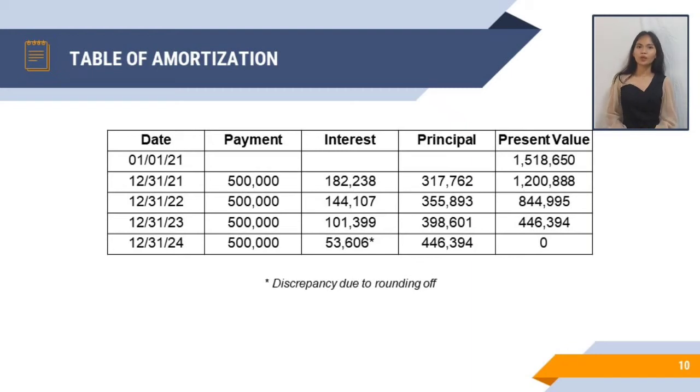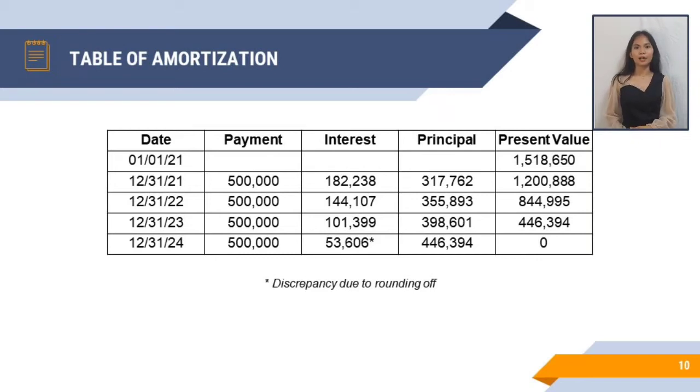So in 2021, we have the present value with the amount of 1,518,650 times the 12% interest rate, and we will get 182,238 as our interest for December 31, 2021.